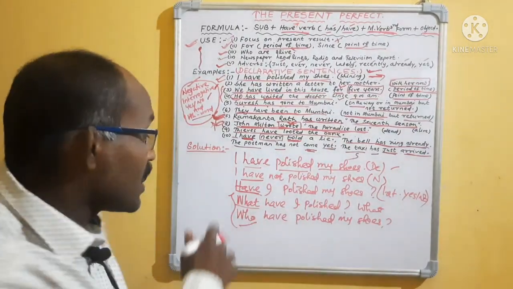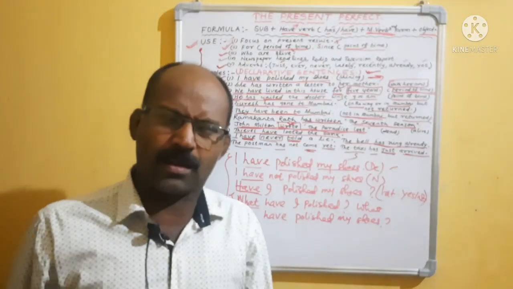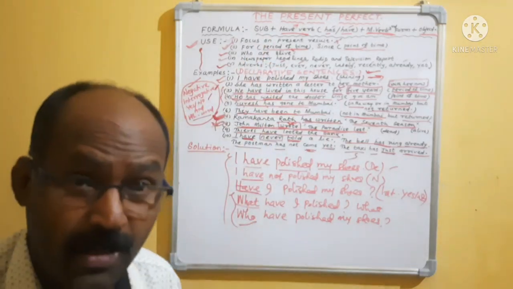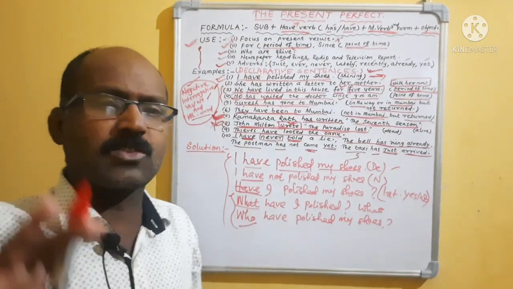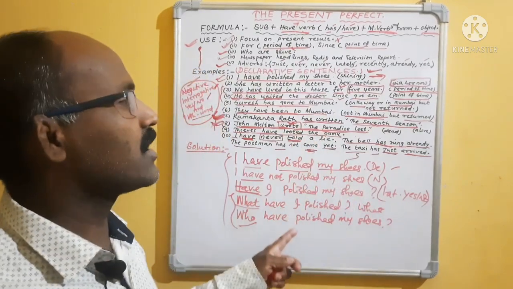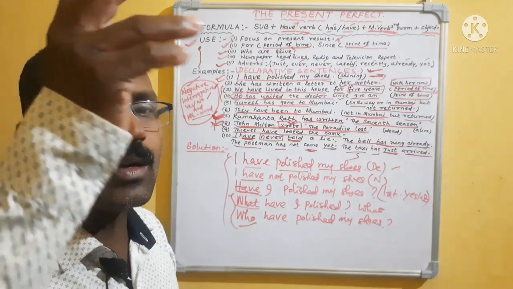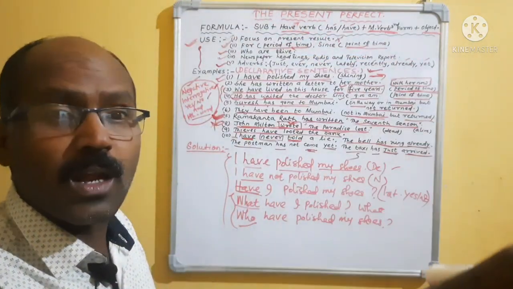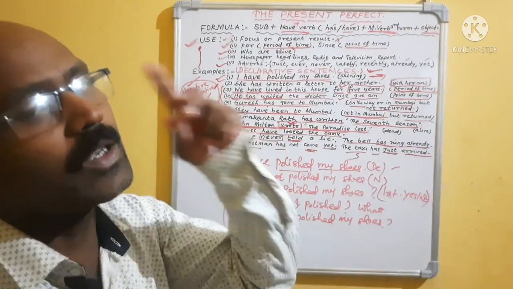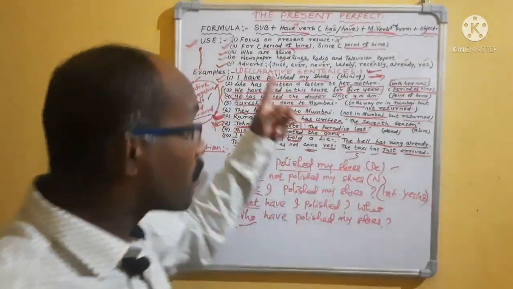That means in this way, if you practice like this, you have practiced present simple, you have practiced present progressive, then you will practice present perfect. In this way, if you practice all two tenses and one more, definitely after completion everything will come to your mind and you will try to use it in your day-to-day life. It will be reflected in your spoken form and in your writing form, and everything will be right. But please be careful.